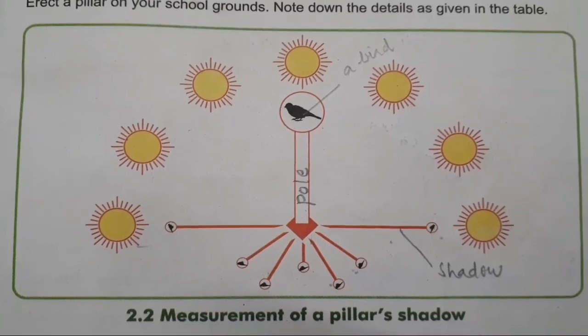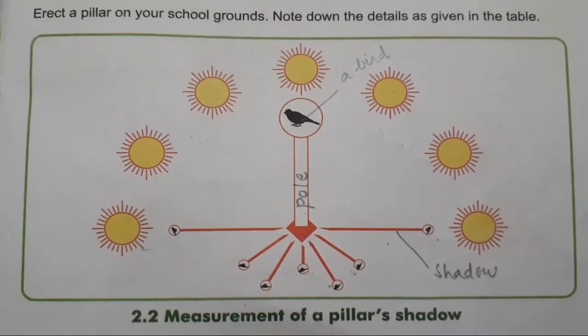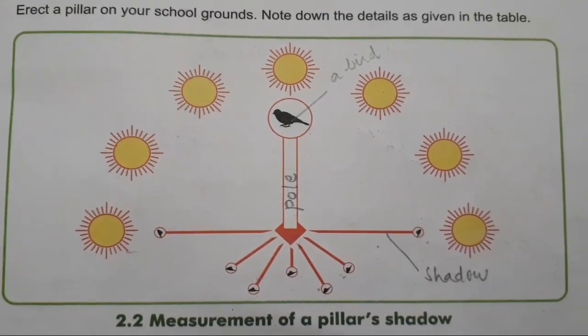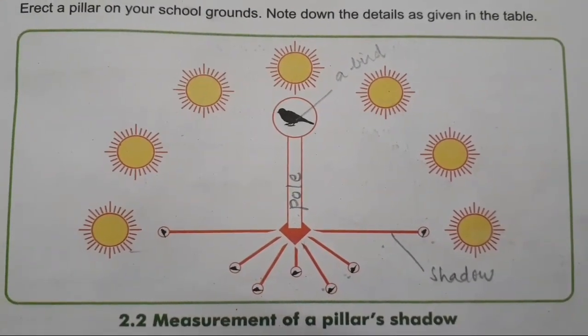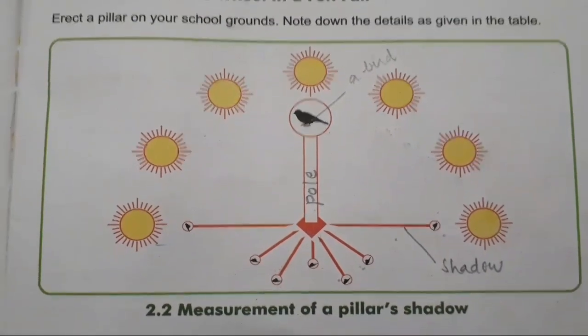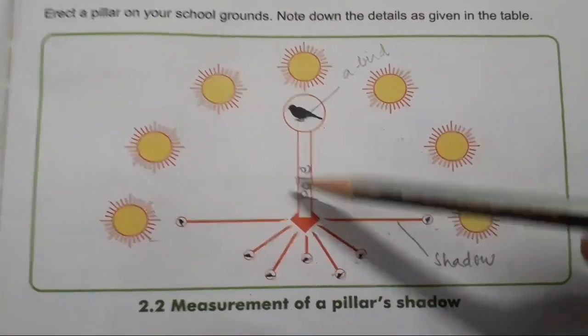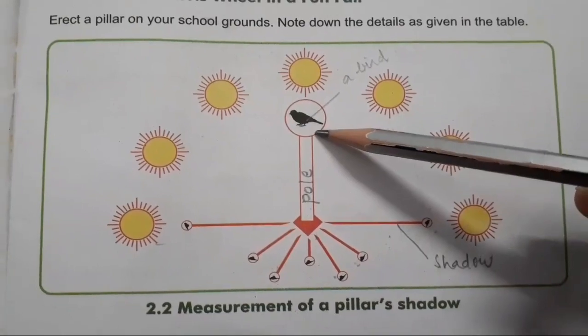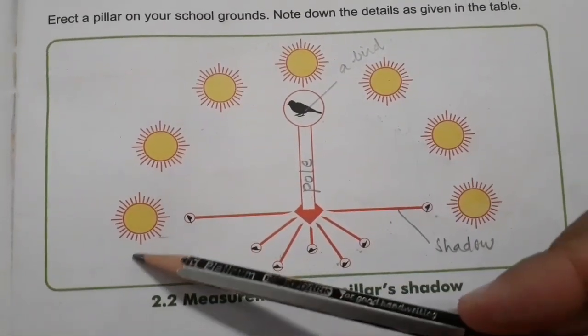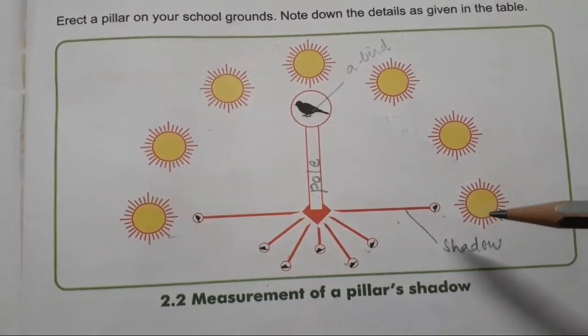Okay, this one is 2.2, measurement of pillar shadow. Now this is an activity which you have to do in school, which is not possible right now. But I'll explain to you what the activity is about. See students, this is a pole on which a bird is sitting. Now, when the sun rises, the shadow falls on the opposite side.